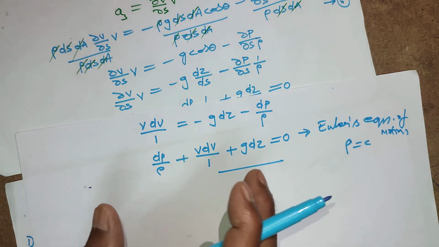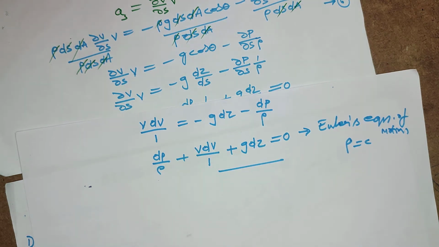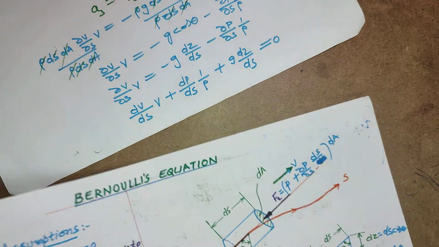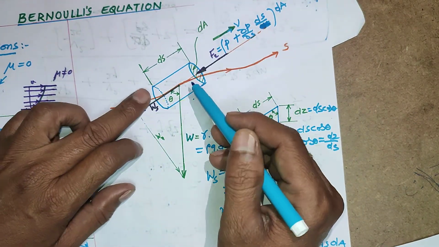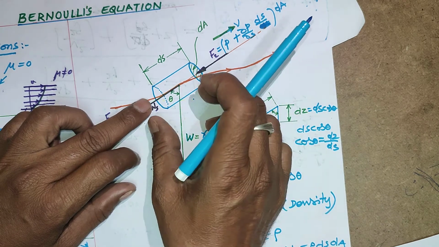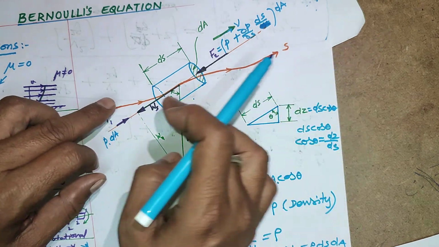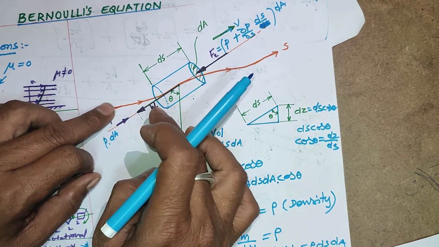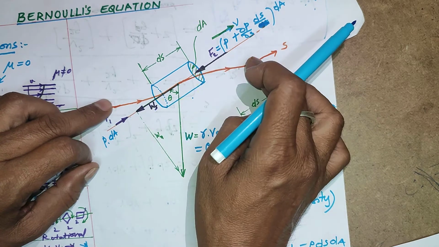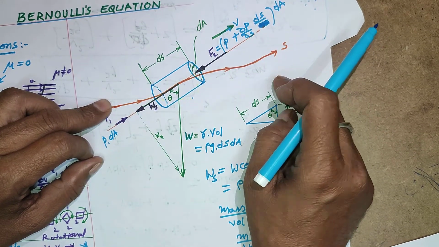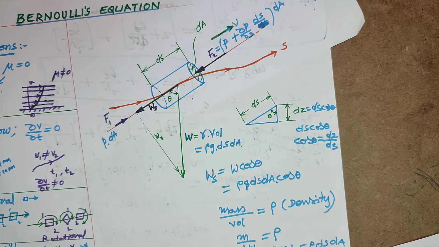So when you integrate this equation, you will get the Bernoulli's equation. For a small element, you are extracting the motion equation; when you elaborate the same phenomena for the entire streamline, between 1 and 2 at any points along the streamline, we can extend this equation as Bernoulli's equation.